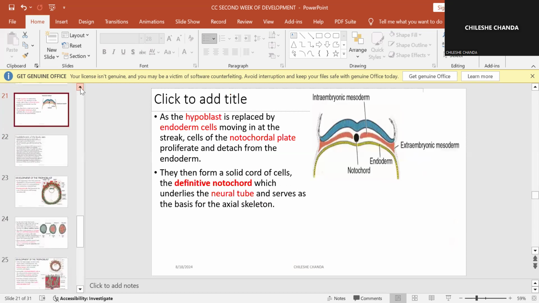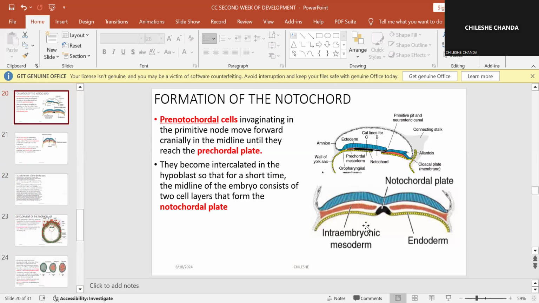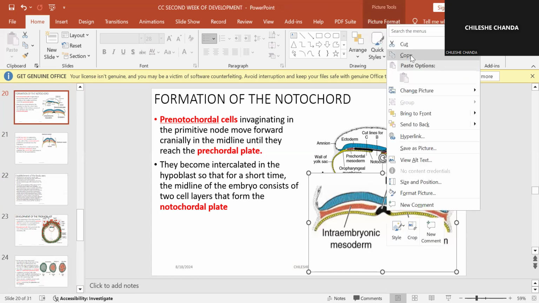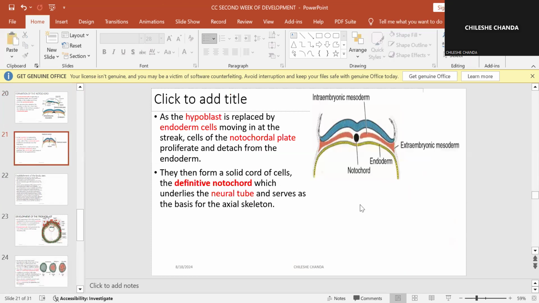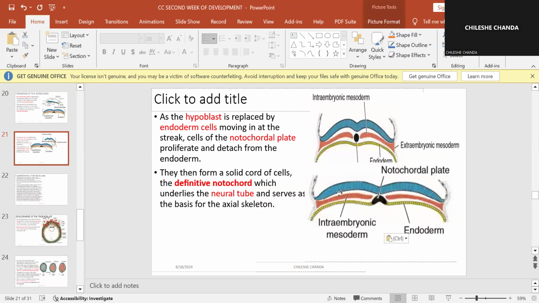As the hypoblast is replaced by endoderm cells, remember the hypoblast here, moving at the streak, cells of the notochordal plate proliferate and detach from the endoderm.